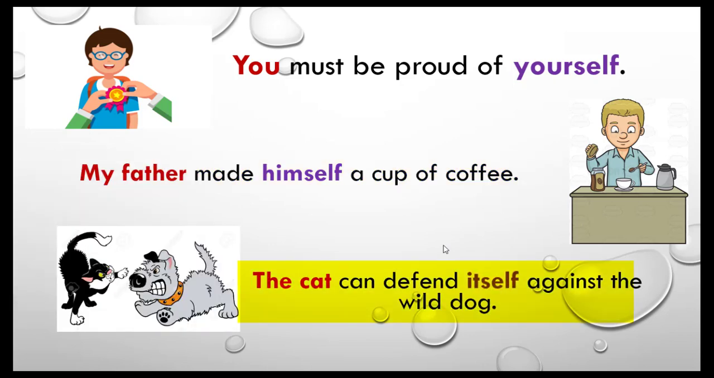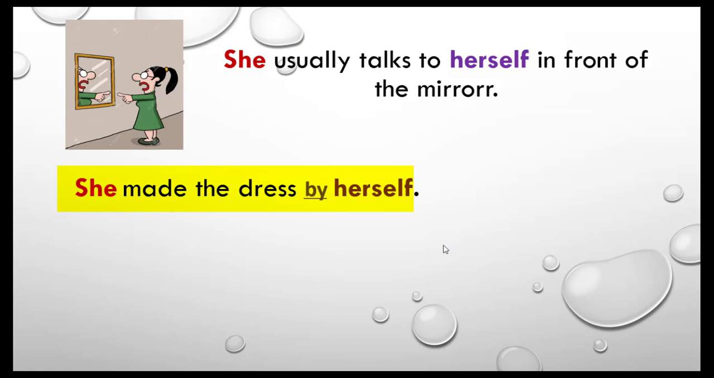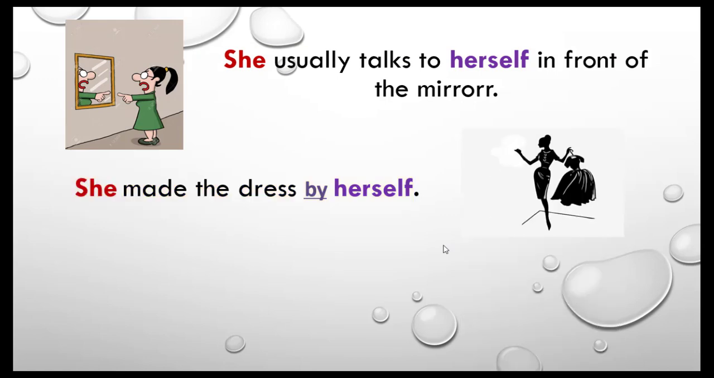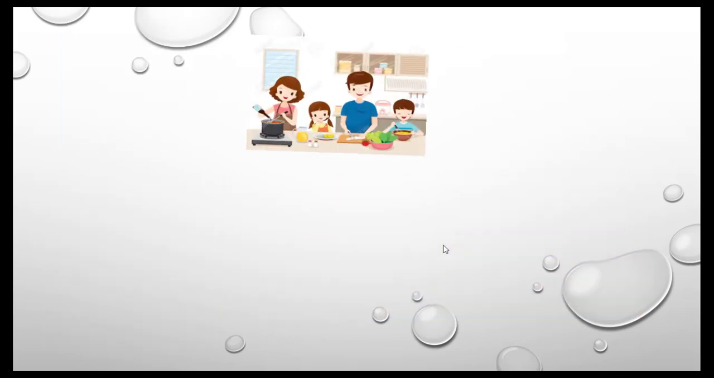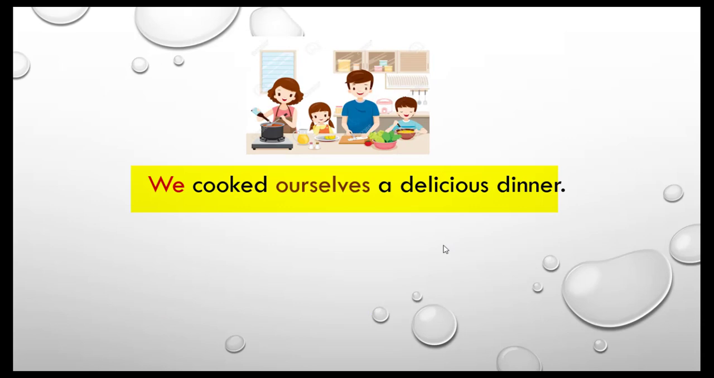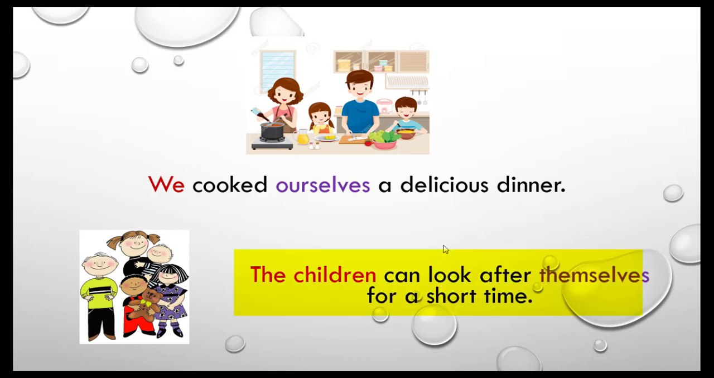The cat can defend itself against the wild dog. She usually talks to herself in front of the mirror. She made the dress by herself. You go and warm yourselves by the fire. We cooked ourselves a delicious dinner. Children can look after themselves for a short time.